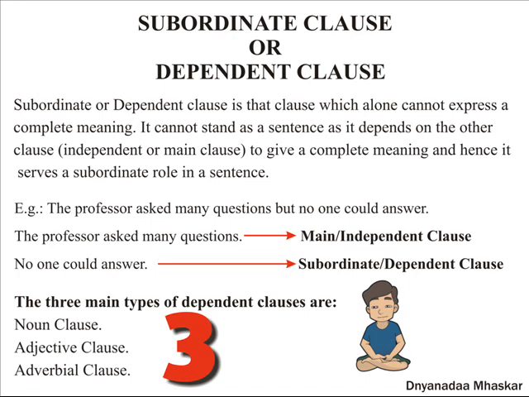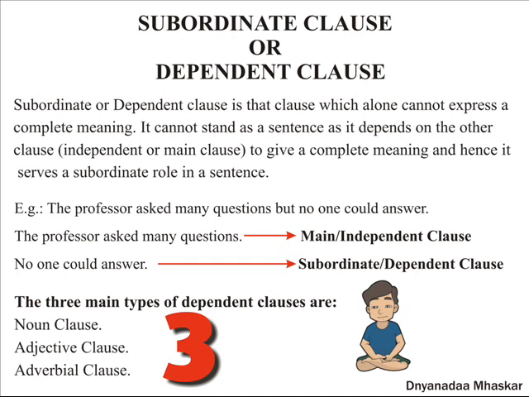Look at the following example. The professor asked many questions, but no one could answer. Let us split this sentence. The professor asked many questions. No one could answer. What do we observe? The professor asked many questions makes complete sense and can stand on its own, and hence is a main or independent clause.